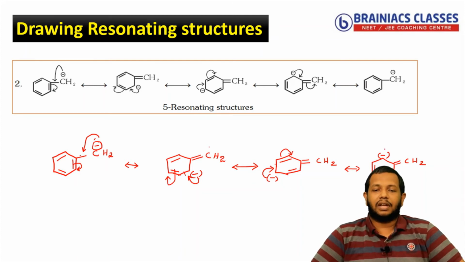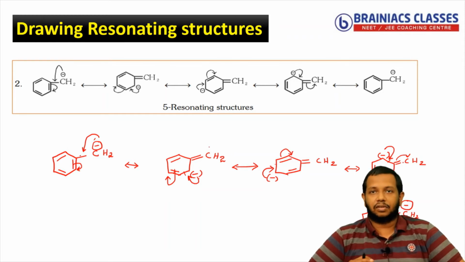You can see negative charge again, single bond, pi bond. So the negative charge should shift towards the pi bond like this. So you have the last structure that is coming. You could see here a pi bond is coming. And what will happen to this one? This pi bond will again move in this direction to become a negative charge on the carbon. So this will become a negative charge. You will have other pi bonds remaining like this. So you can see 5 stable resonating structures I have drawn.